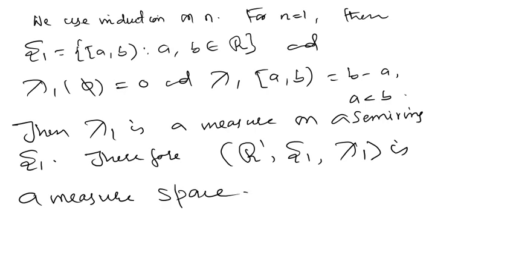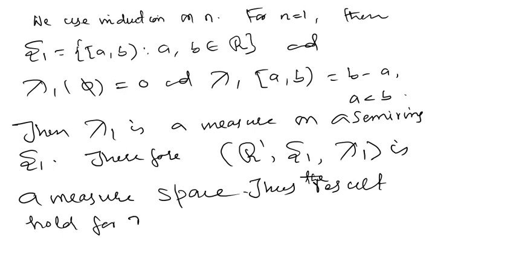So thus the result holds for n equal to 1.